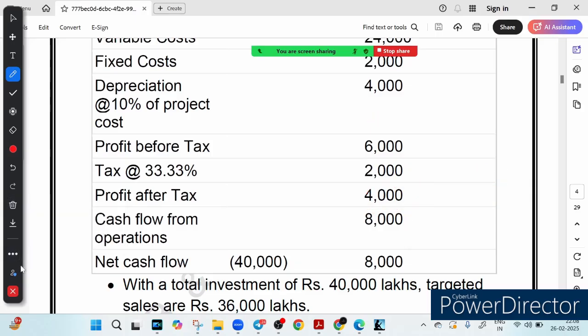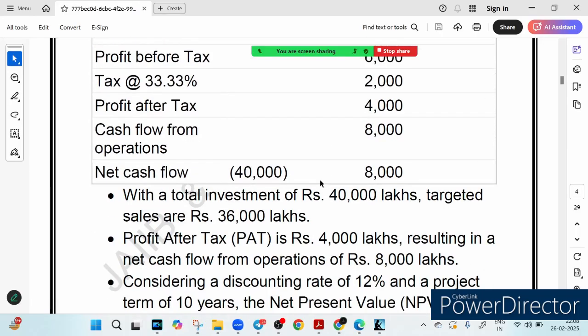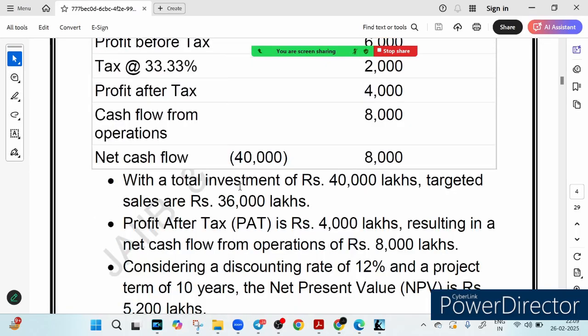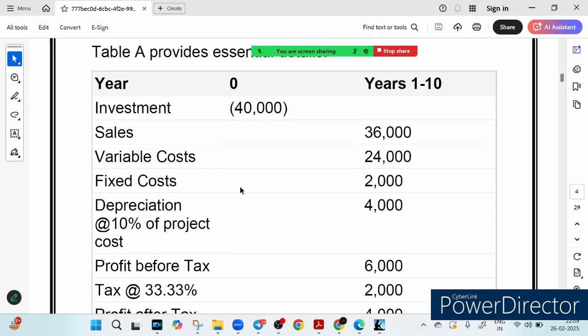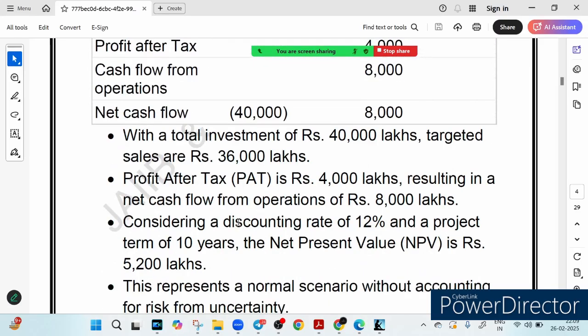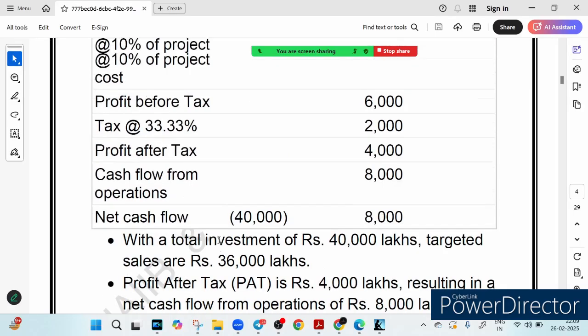So this is 8000, and the net present value of this comes out to be 5200 lakh, right? Based on this, we can see that this is a profitable business, and the project term you can see is 10 years. NPV is coming to 5200 lakh, right?